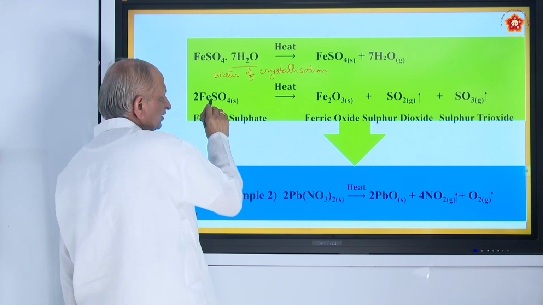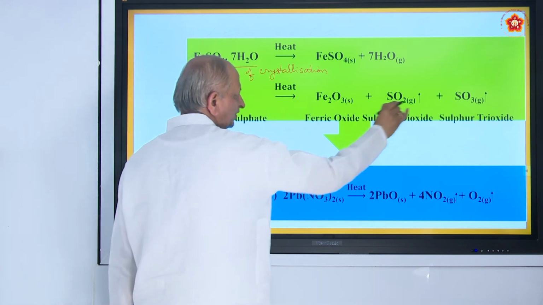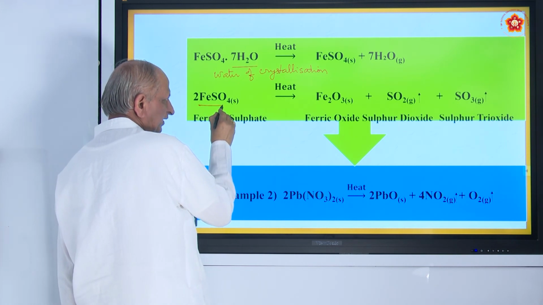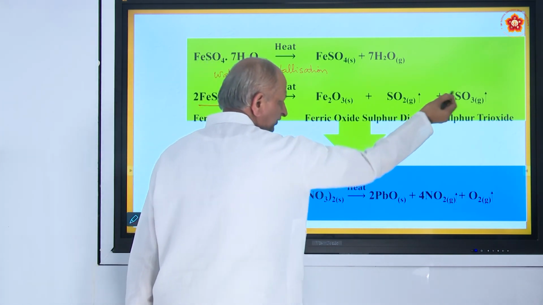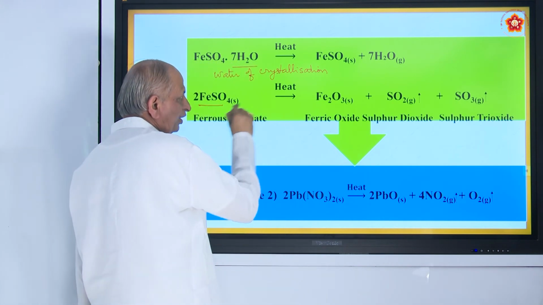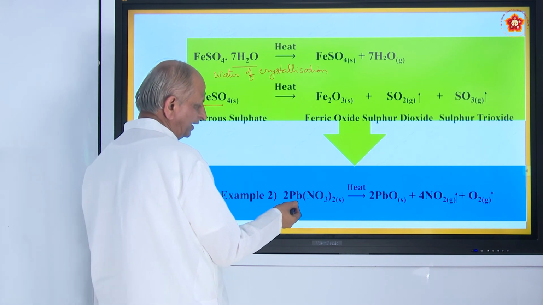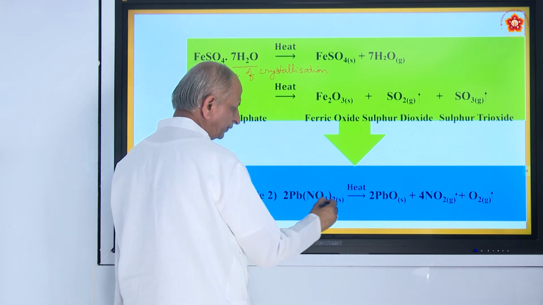So, this is a reaction for decomposition. Why decomposition? One substance when heated forms 2 or more substances. It decomposes or breaks up. Similarly, one more example is lead nitrate. Pb(NO3)2 is lead nitrate.